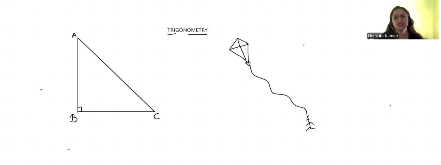I want to know its height from the ground. So how will I find out the height of that kite?